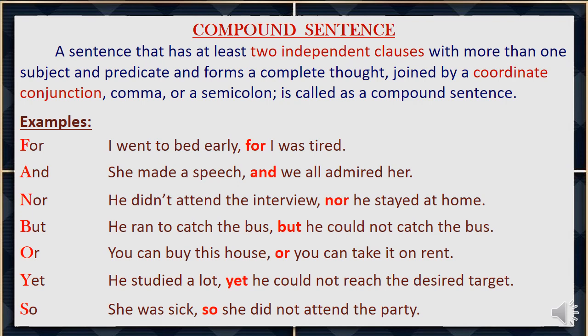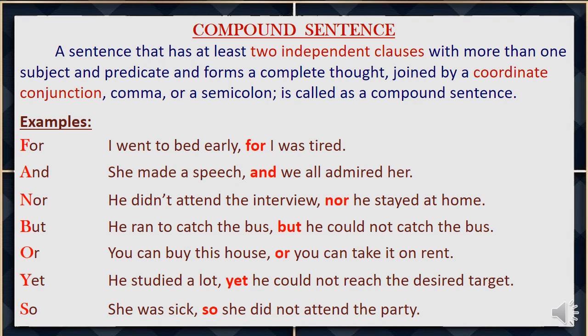The next example, let us see. He did not attend the interview, nor he stayed at home. He did not attend the interview is one independent clause. He stayed at home is another independent clause joined by a coordinating conjunction nor. So it is a compound sentence. He did not attend the interview nor he stayed at home.